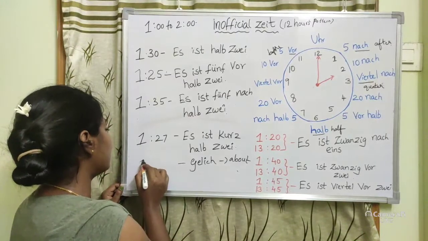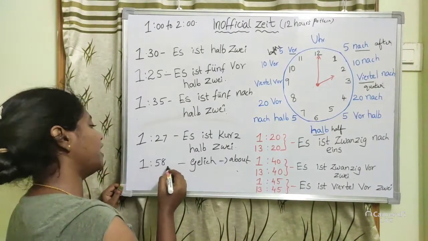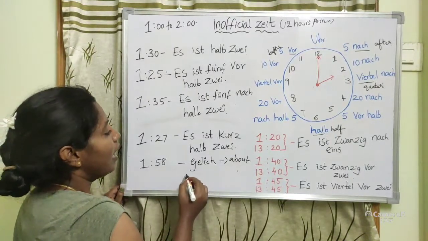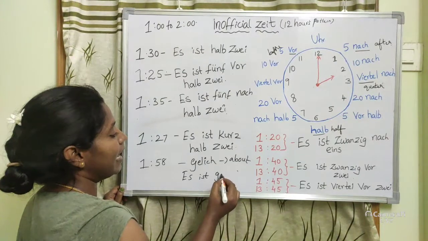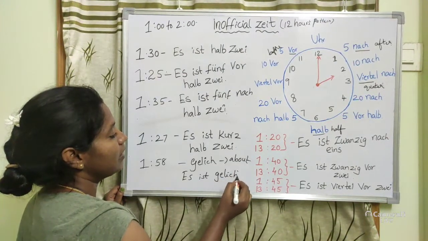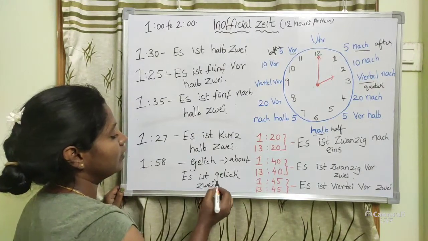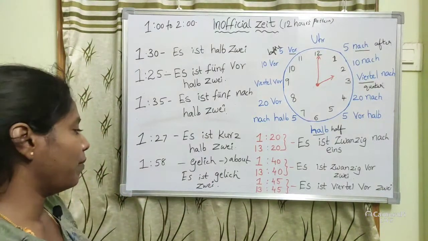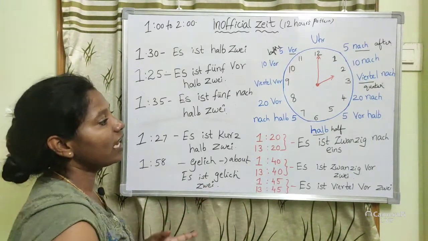So how will you say it? If this is 1:58, so es ist gleich zwei. Gleich zwei means it's about 2 o'clock. Okay. In this way you can say.